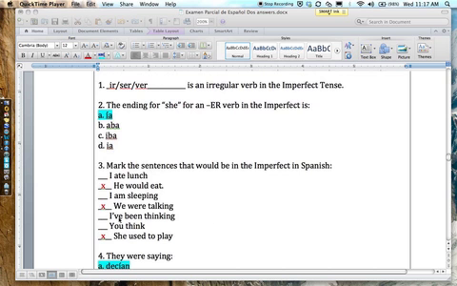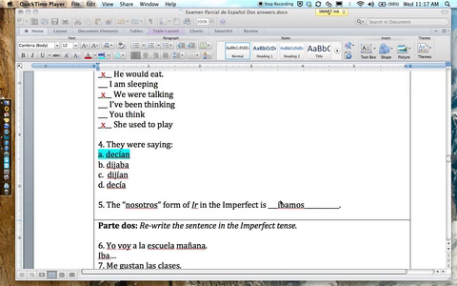Hence the answers here. And then I guess the final thing we need to remember has to do with accents. Where do the accents go? We know we have to put a written accent on the we form ending, hablábamos, so ábamos for an AR verb, on all the ER-IR endings, ía, ías, ían, etc., as well as on éramos, the we form of ser, and on íbamos, the we form of ir.